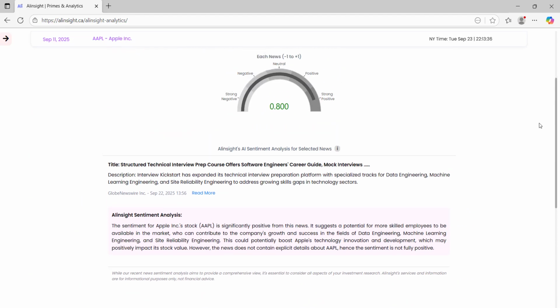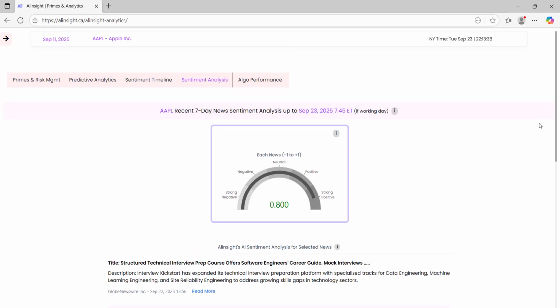Sentiment Value Gauge. At the top, you'll see a gauge that shows the sentiment value of the selected article from the table below. This value comes from Alinsight's sentiment model, which assigns each article a score between -1 for strong negative and +1 for strong positive. This helps you instantly see how a single piece of news might influence market outlook for AAPL.